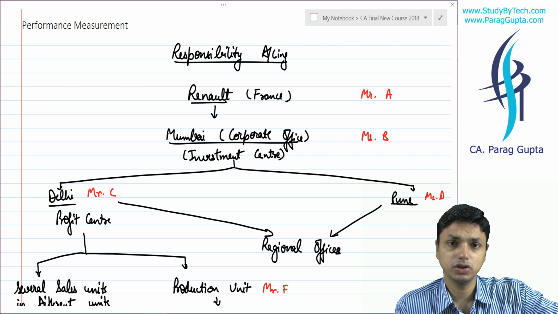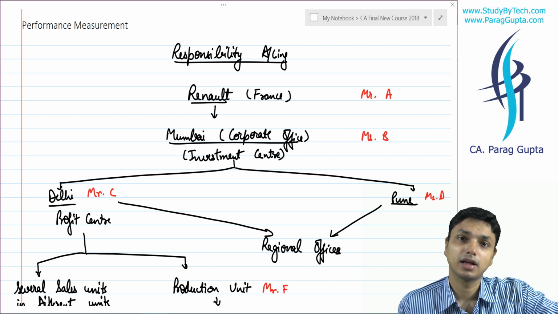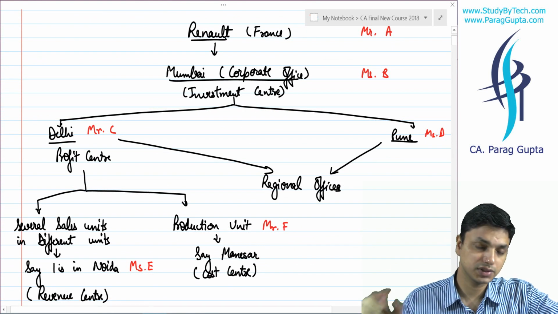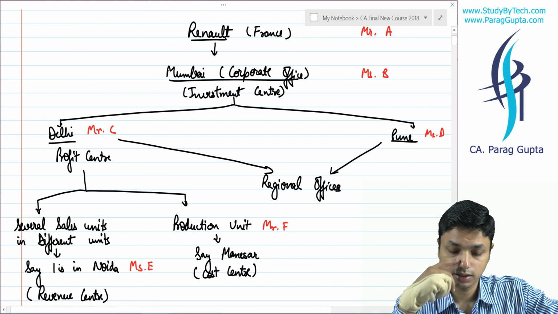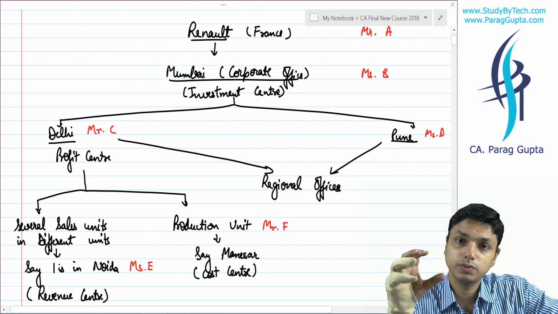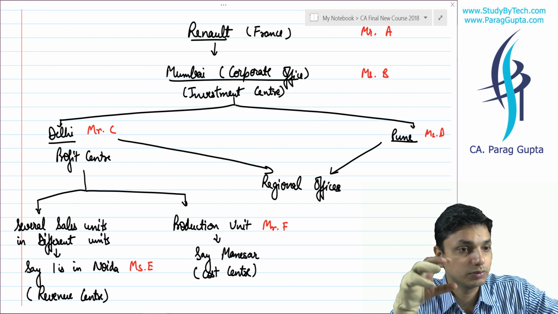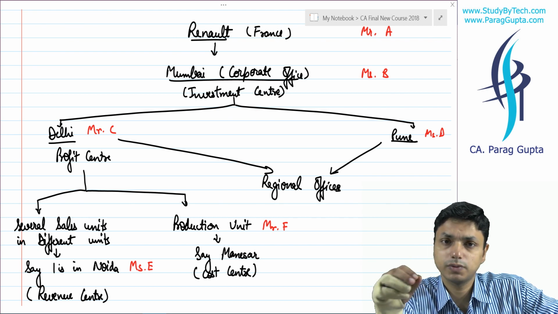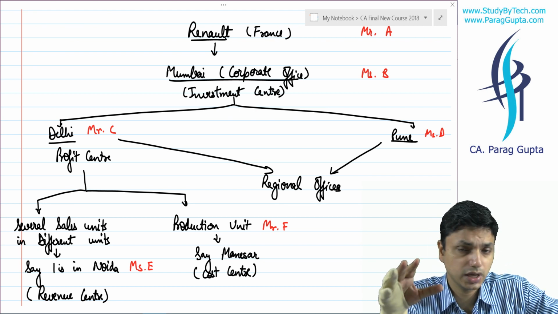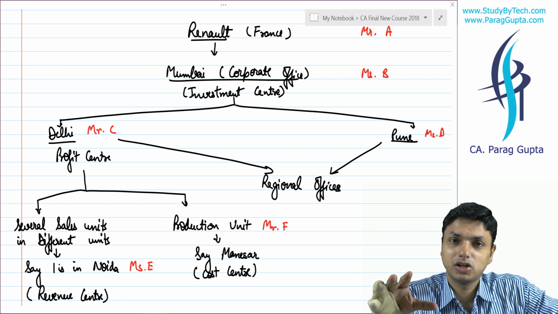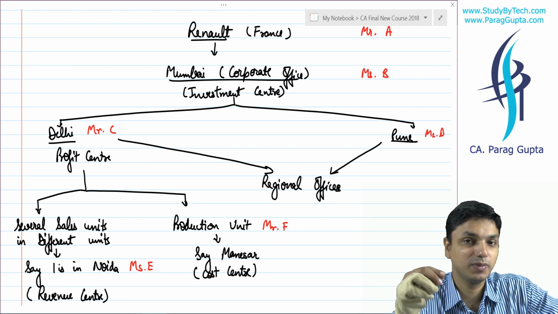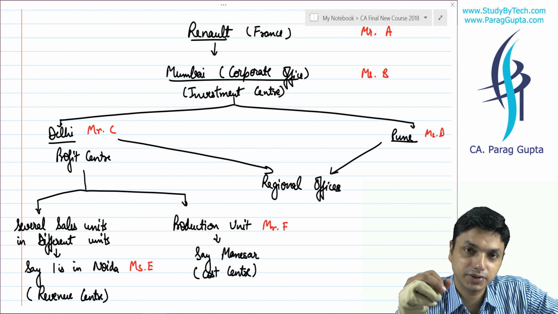He or she generally appoints profit centers. Say regional offices are profit centers. Here the objective of this manager is to maximize profit, by any means. So obviously he or she will employ two kinds of persons. One will be revenue center, another will be cost center.